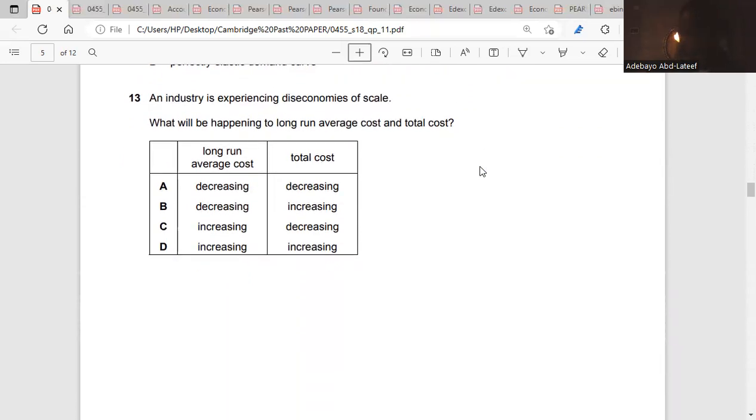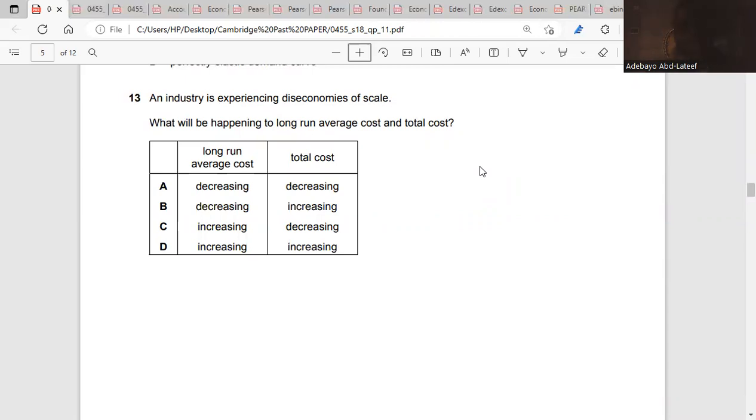Question 13. If an industry experiences diseconomies of scale, what will be happening to long-run average cost and total cost? The diseconomies of scale is a result of expansion that leads to an increase in the average cost of production.